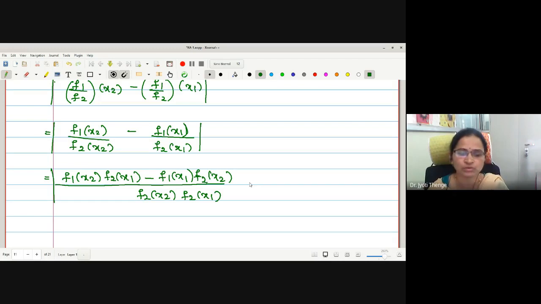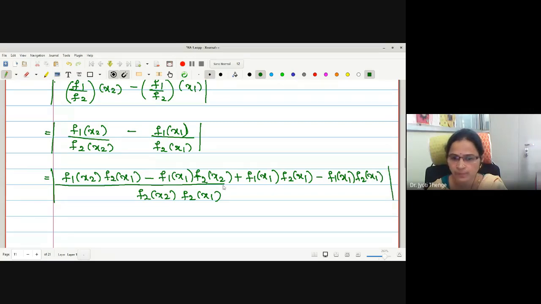Now in order to make the separation, I am adding and subtracting a term in the numerator: f1 x1 and f2 x1. This is added. Now the same term I am going to subtract, f1 x1 f2 x1. Let me complete. Okay. Is the point understood?